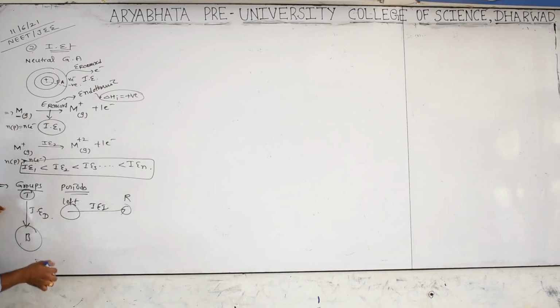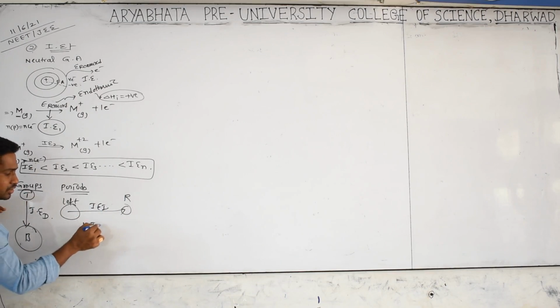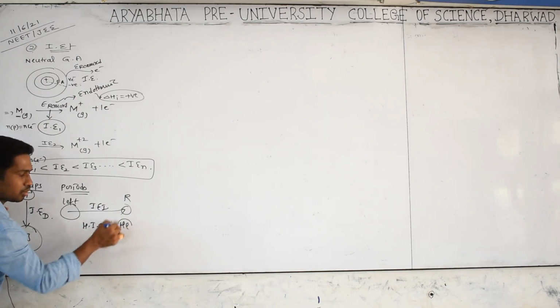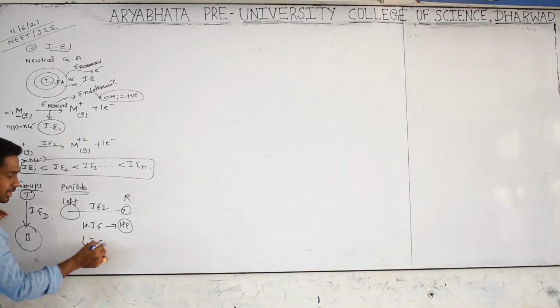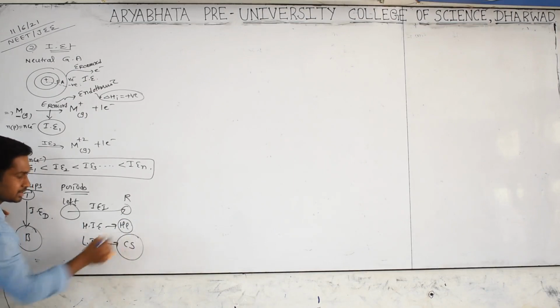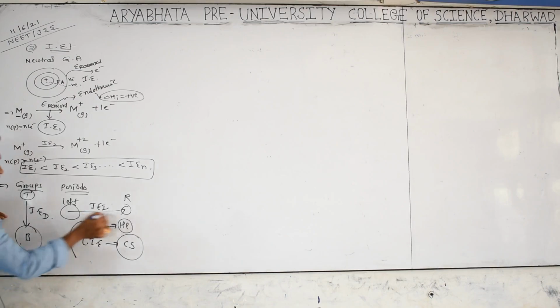Among the periodic table elements, the highest ionization energy belongs to the smallest stable element, helium, and the least ionization energy belongs to the biggest particle, cesium. These are very important competitive bits.